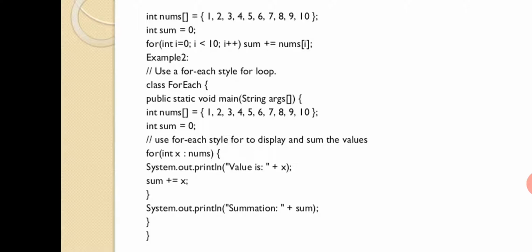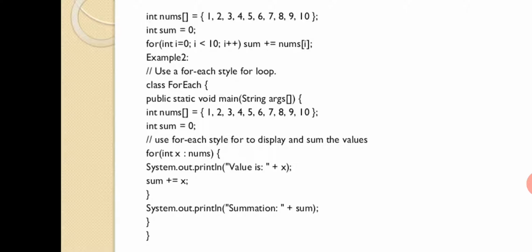In the next iteration, what happens? Sum value will be 1 plus nums of i, nums of 1. So nums of 1 is 2, isn't it? In the array, after the 0th position, the first position has the value 2. So 1 plus 2, 3 will be stored in sum. How many times will it run? Up to 10 times, isn't it? 10 or 9, so analyze it. 10 times it will run, then you come out of the loop.